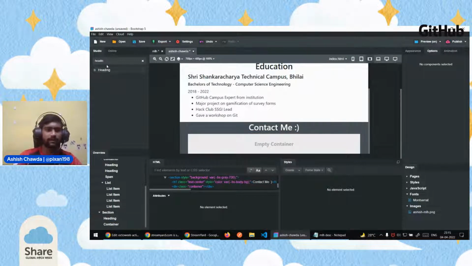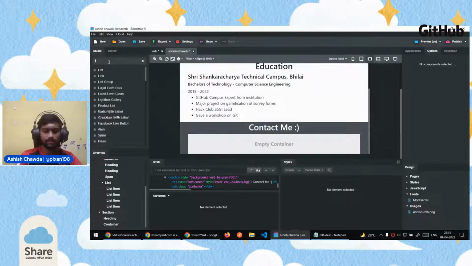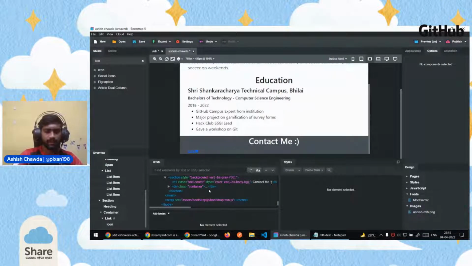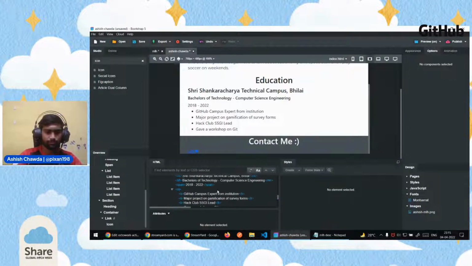Now let's just go ahead and add the links. I'll search for a link element, and I'll grab that and drop it inside the container. I've dropped the link here, and what I want is for the link to be of an icon type. So I'll search for an icon, grab that icon and drop it inside the link. As you can see, there is an icon beside the link text. The icon we are using is created using the I tag. I think I should be able to show you those things.